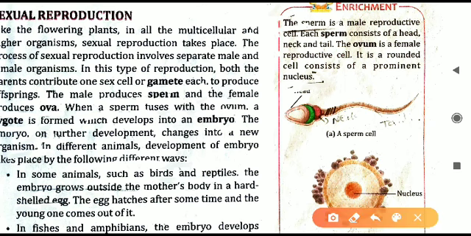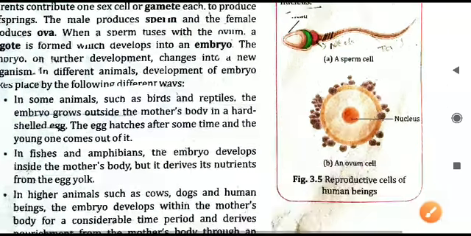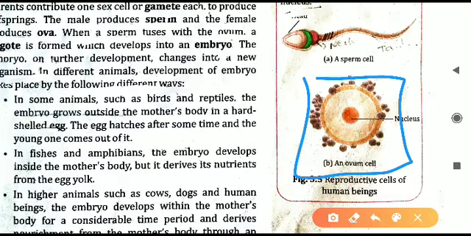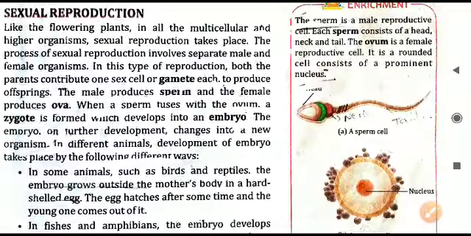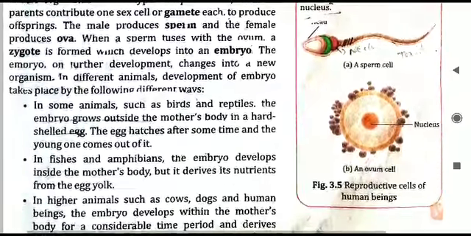Now the second type of cell is the ovum. It is the female reproductive cell, and it contains a nucleus in the center. You can observe the diagram. This is the ovum, the female reproductive cell. In the center there is a nucleus. It regulates the activity of this particular cell. So these are the 2 types of reproductive cells that we have just observed.